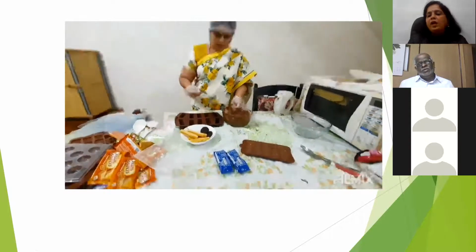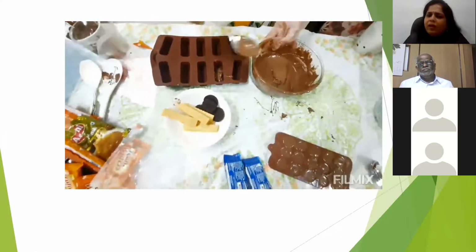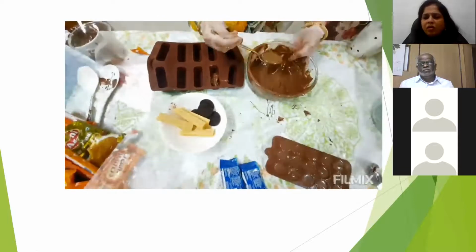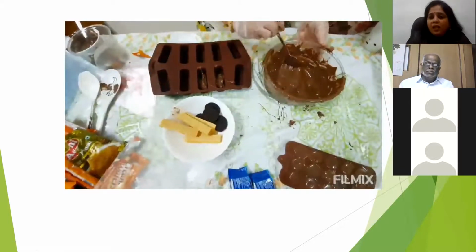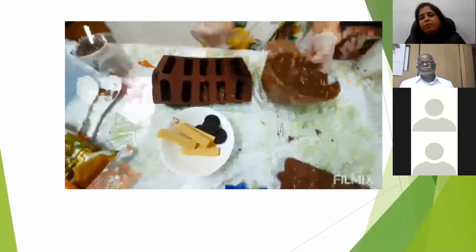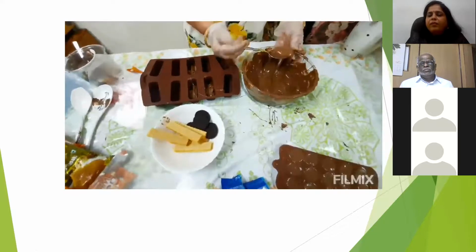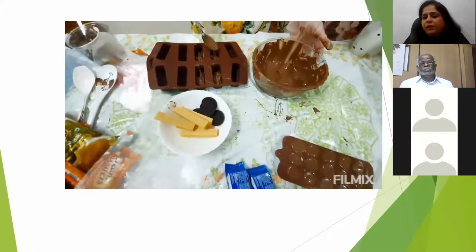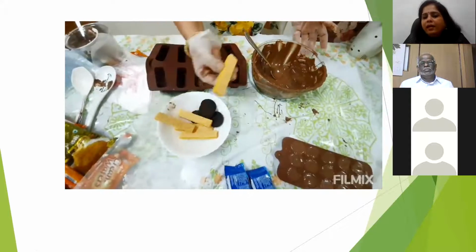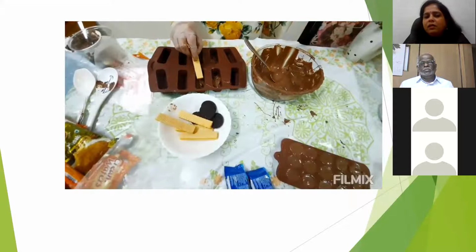So when we are doing the wafer, first we have to put any one color. It can be anything of your choice. There are no hard and fast rule here. You can put milk compound or white or mango or whatever you want. You can put one layer, the melted one, and then you have to place your wafer there.